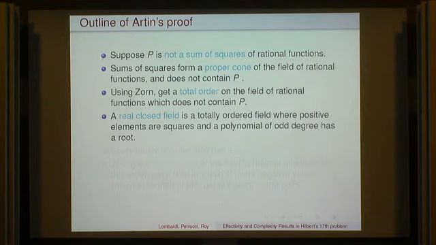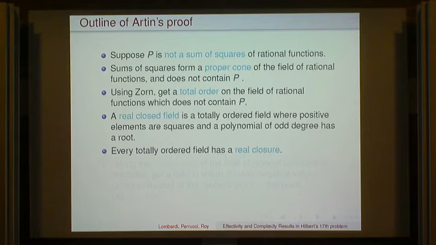Okay. Now you need the notion of a real closed field. So a real closed field was introduced by Artin and Schreier in a paper which was preliminary to this paper of Artin on Hilbert's 17th problem. So a real closed field is a totally ordered field with the property that positive elements are squares and a polynomial of odd degree has a root. So it's a kind of algebraization of the notion of real numbers. And every totally ordered field has a real closure, more or less in the spirit of every field having an algebraic closure.